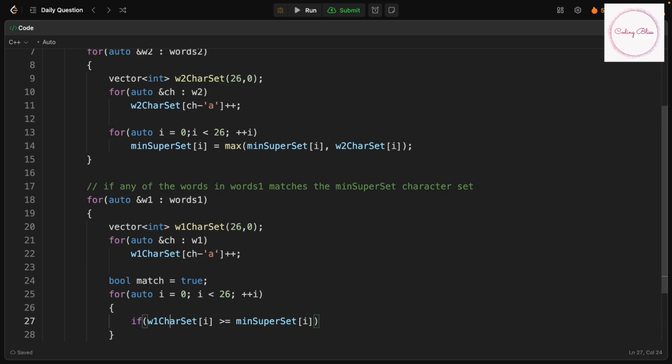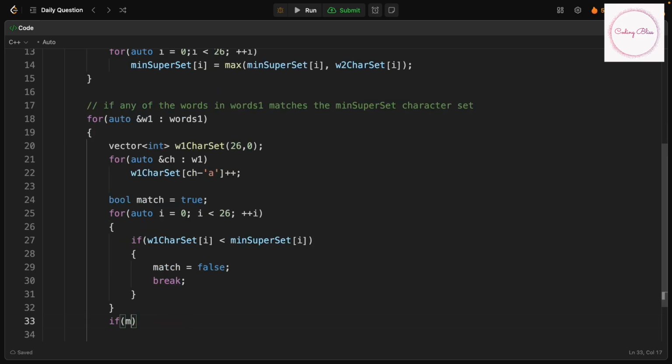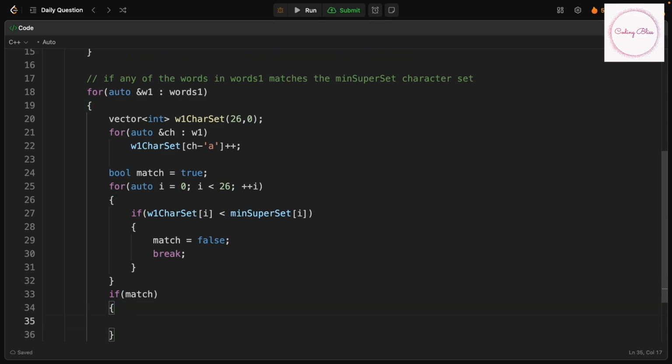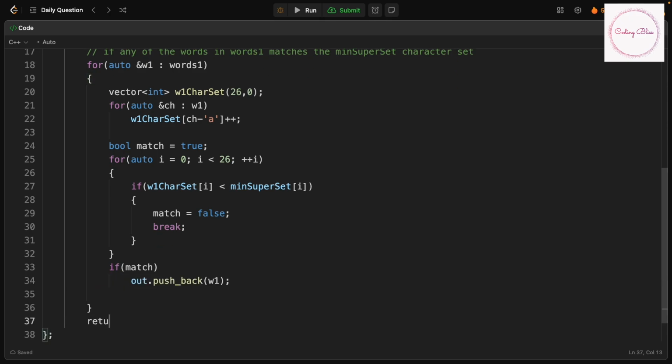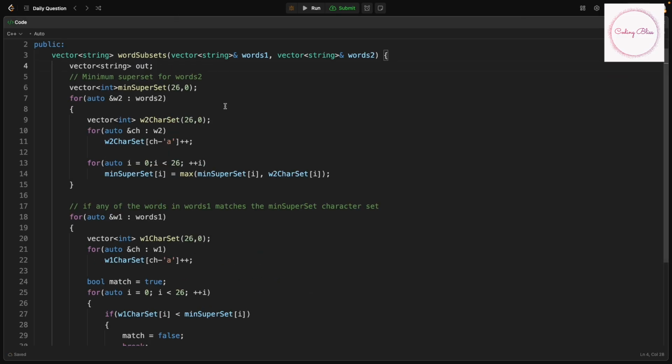So what we can do is, if it is less, then we can straight away say match is false and break from the for loop. If match, then the current element is part of the universal set. So then we can just return it out. I have to also initialize out. So I hope the code is clear.